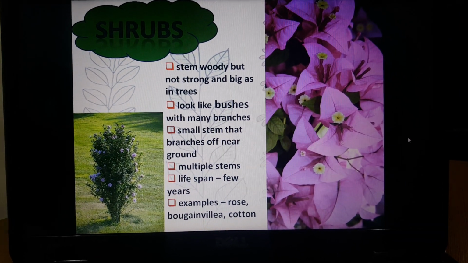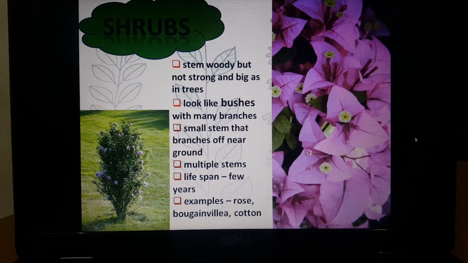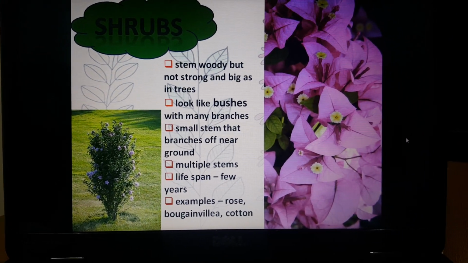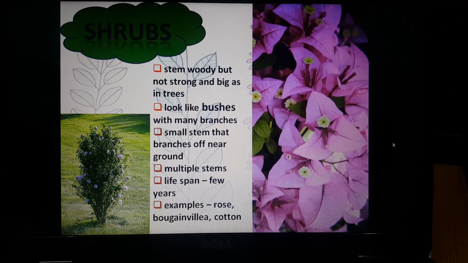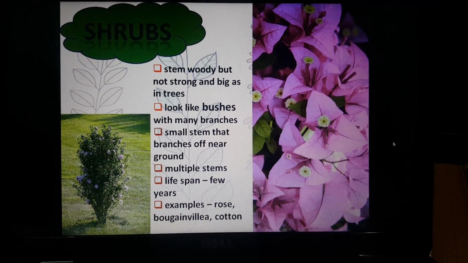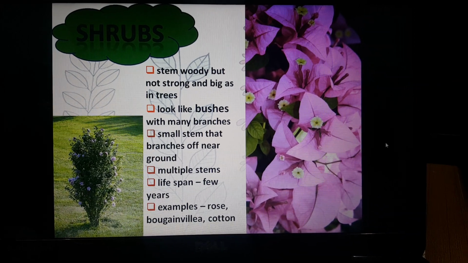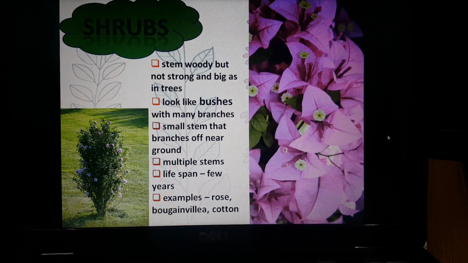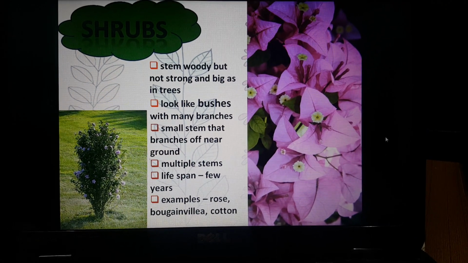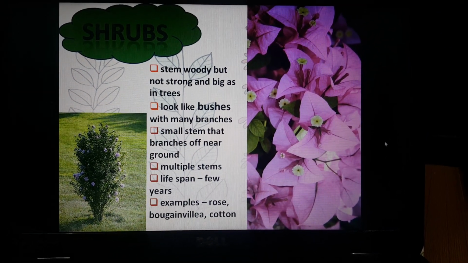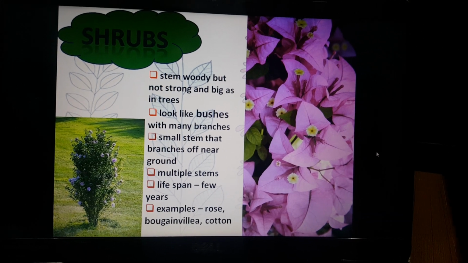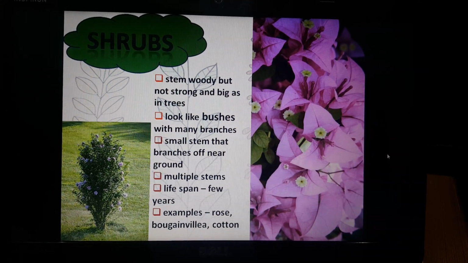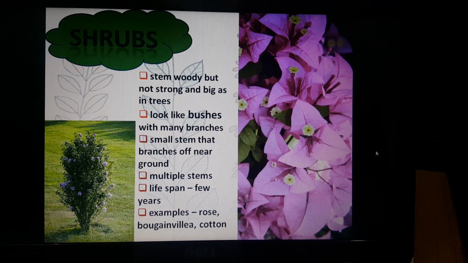They have lots of stem, that is multiple stems. Their lifespan is few years, around 10 to 15 years. And the common examples are rose, bougainvillea, these are bougainvillea flowers which you commonly see around these days, and cotton plant. So shrubs are smaller than trees. Their lifespan is also shorter than that of the trees. Their stem is not as woody and strong as that of the tree.